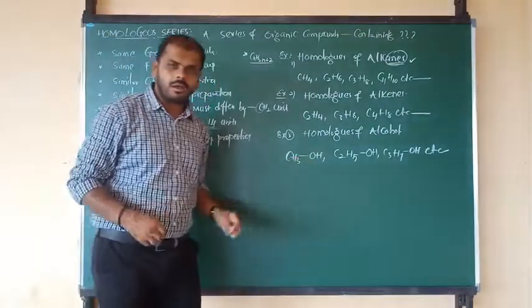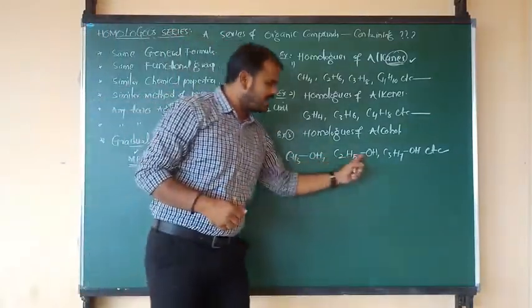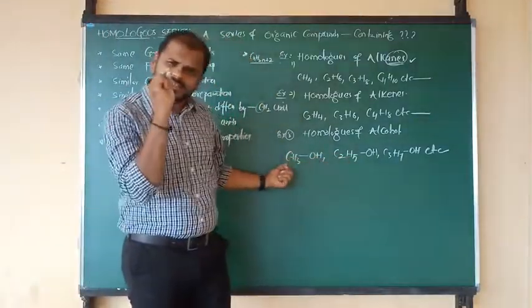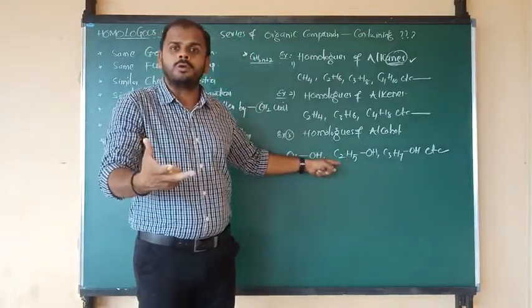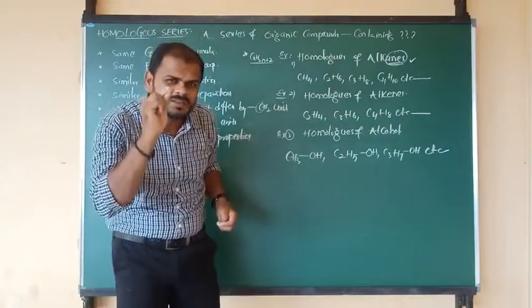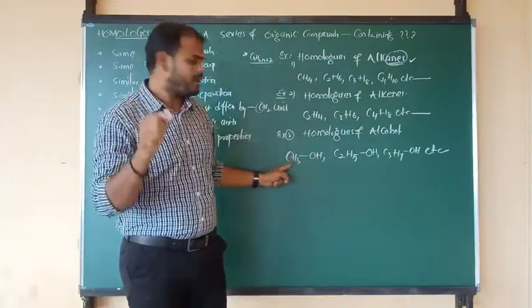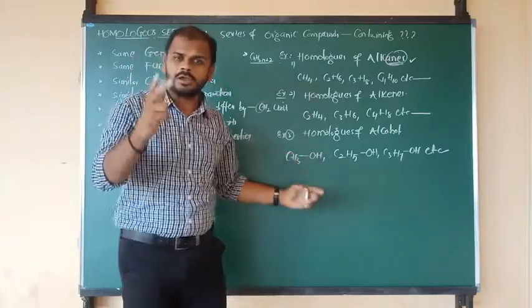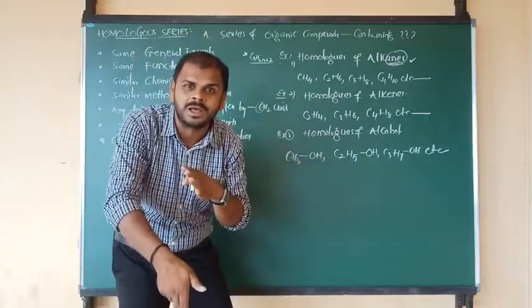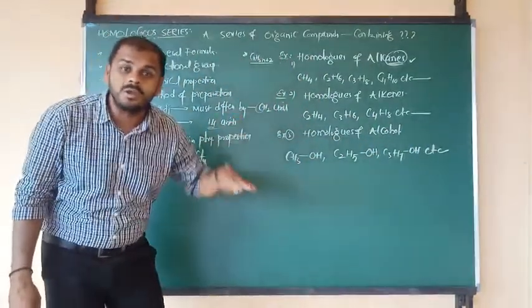This is methyl alcohol. It forms hydrogen bonds, so it is more soluble in water. This is ethyl alcohol. Methyl is a small group, but ethyl is a bulky group. Propyl is again a bulky group. So which is the smallest group? Methyl. So methyl is a small alkyl group. Due to the presence of the OH bond, it can easily dissolve in water. So as the number of alkyl groups increases, solubility decreases.